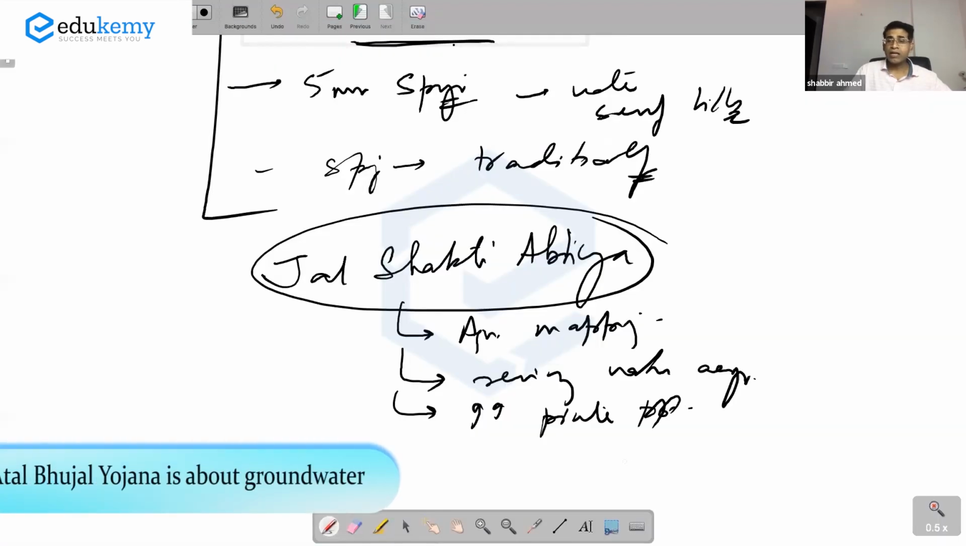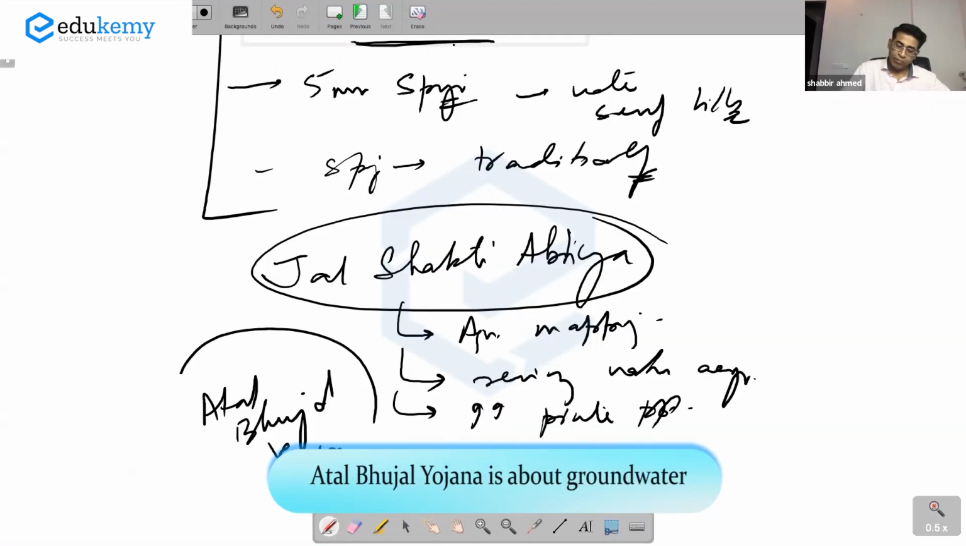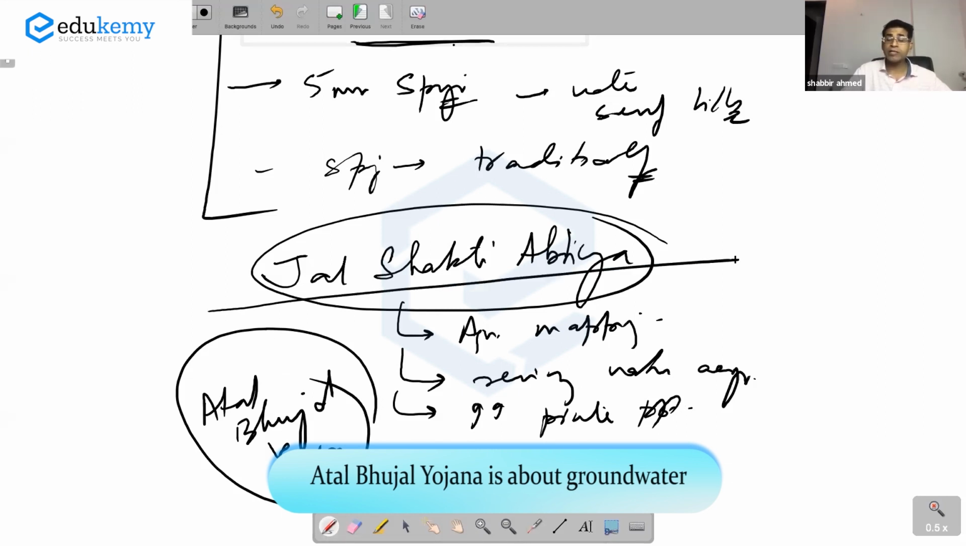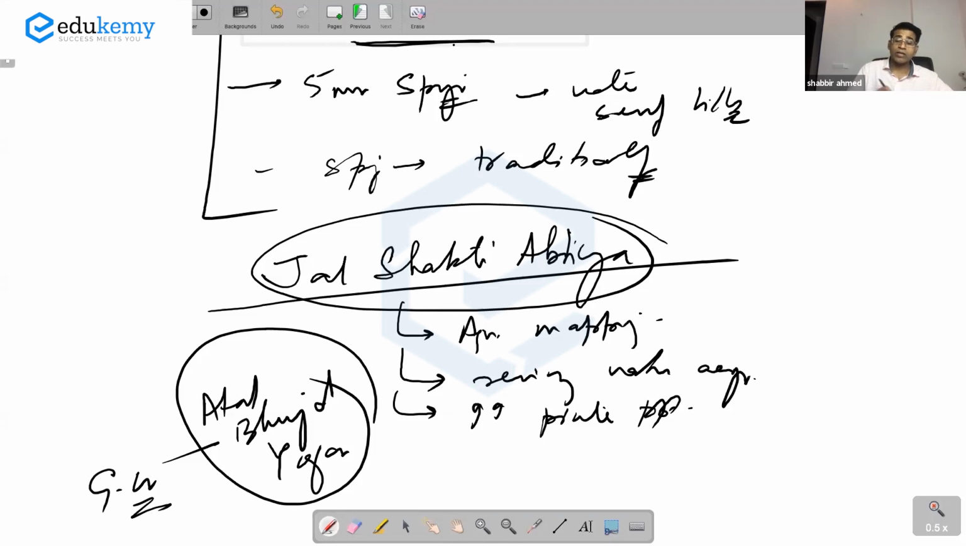So yes, Atal Bhujal Yojana, but Atal Bhujal Yojana is not a part of your spring shed management. Jal Shakti Abhiyan is part of your spring shed management. But Atal Bhujal Yojana definitely is about groundwater. ठीक है, so ये 2-3 points आप add कर लेना.